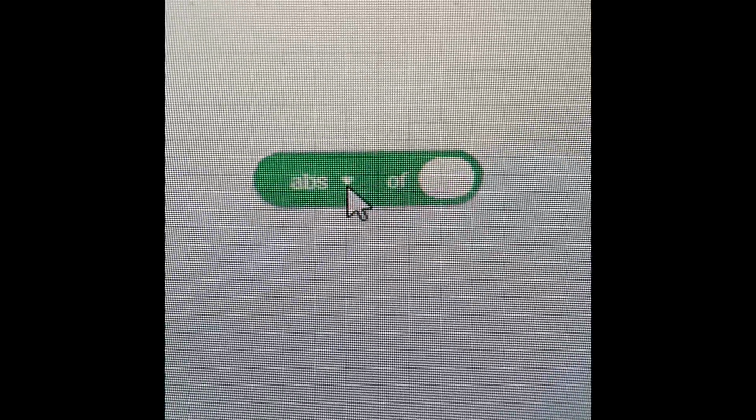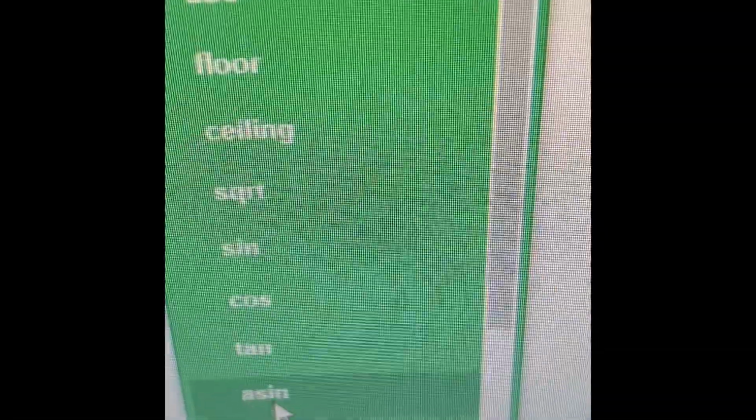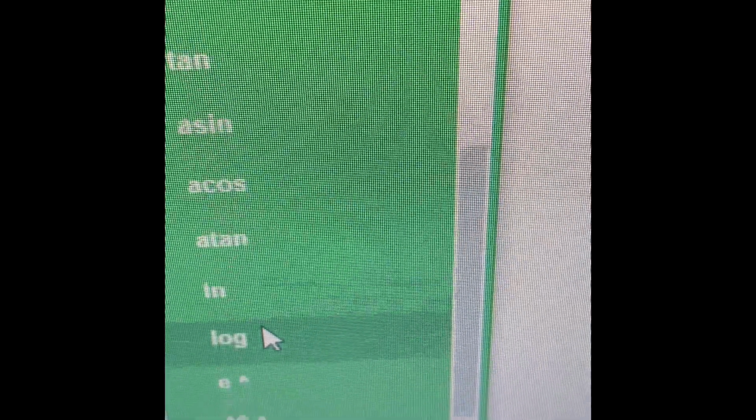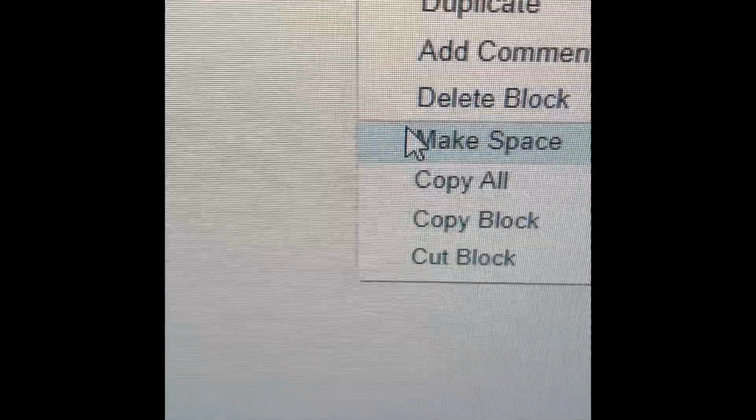And then there's this list: abs, floor, ceiling, sqrt, sin, cos, tan, asin, acos, atan, ln, log, e^, 10^. So these are things that you can use in coding, which, in normal coding, not just this coding, not just Scratch, like Unity and stuff. So, that is what it does.